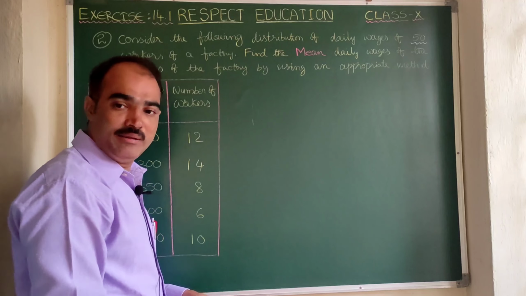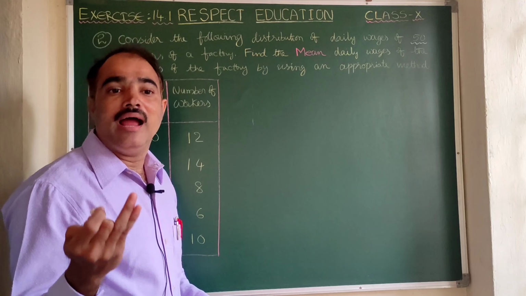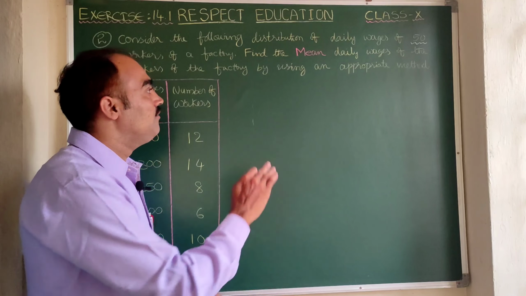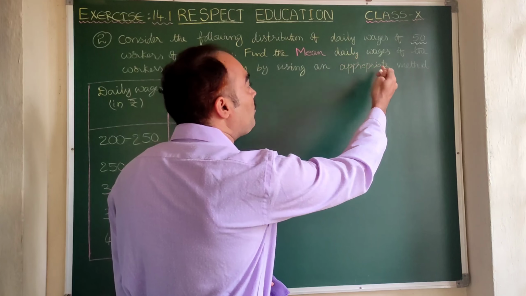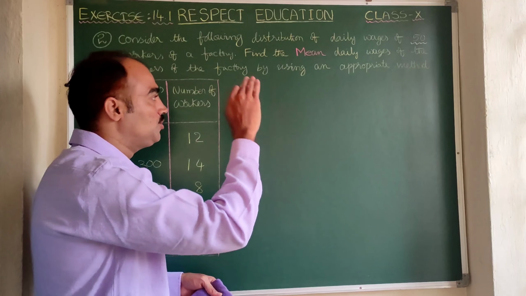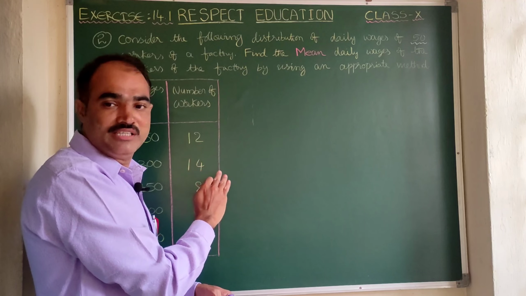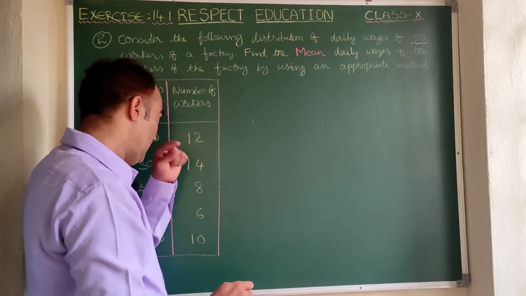As we know, there are three methods: direct method, assumed mean method, and step deviation method. Whichever you feel comfortable with, we can use that method, because here it is given that you can use an appropriate method. It is not mentioned that you should use the direct method or assumed mean method or step deviation method. So it's our wish, whichever method we use.